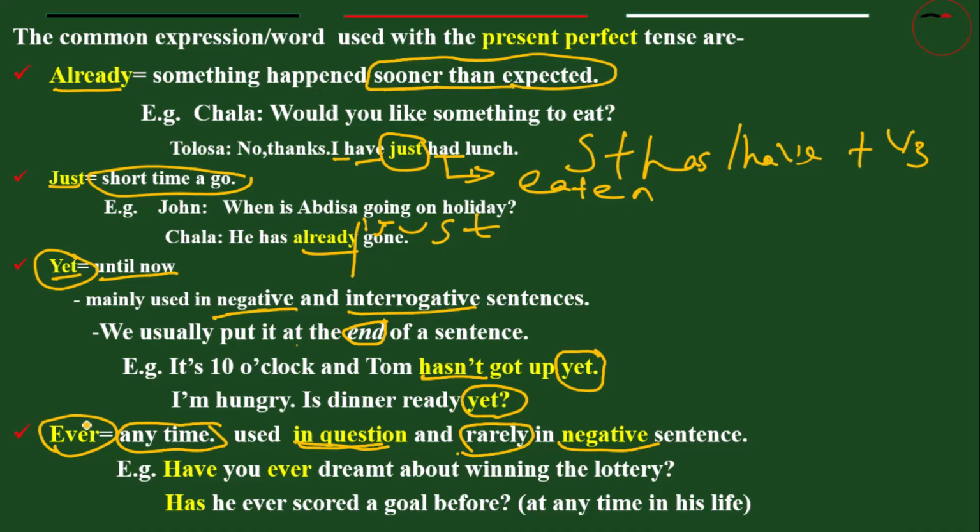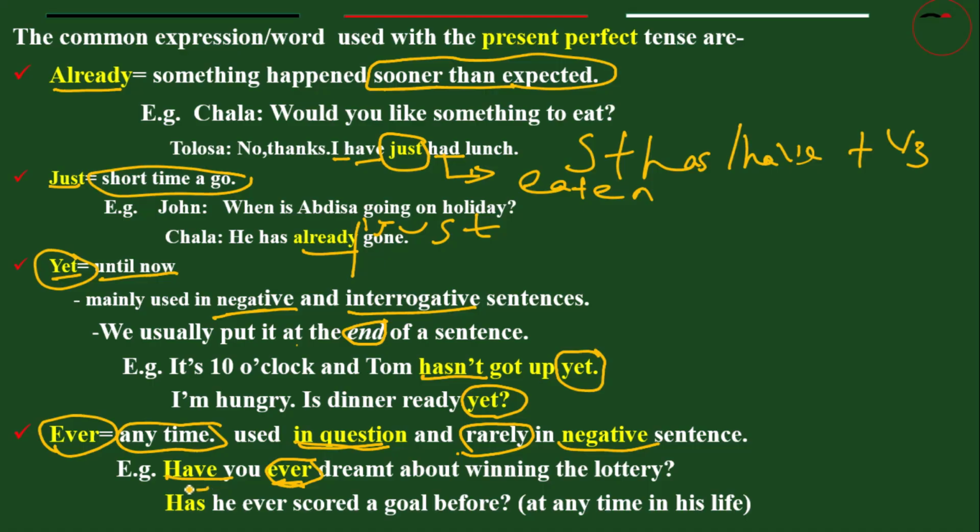We use never instead of ever. And ever is an indicator of present perfect, and we use it with interrogative. Look at the example. Have you ever is interrogative. Have is the position of ever. Have you ever dreamed about winning the lottery? Have you ever? That means at any time in your life, any time.